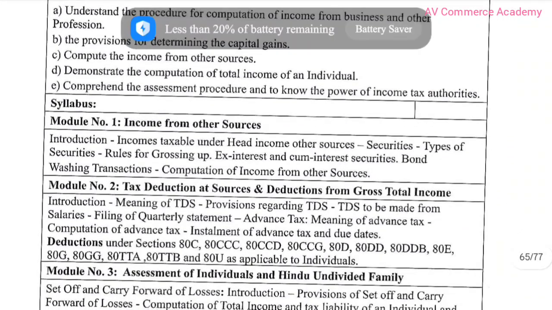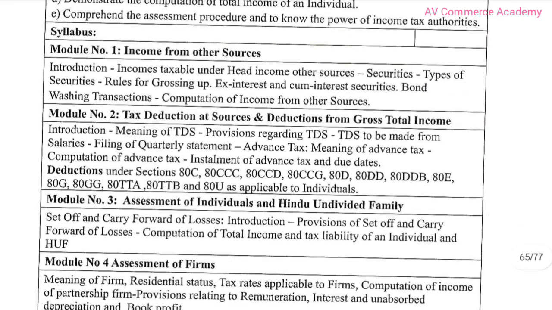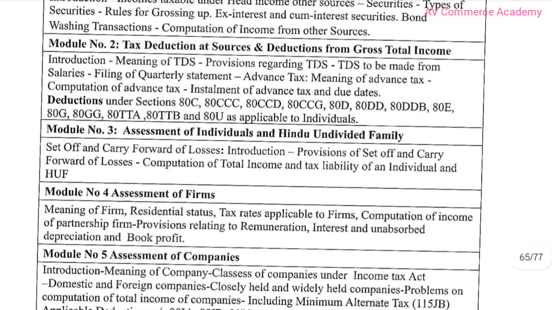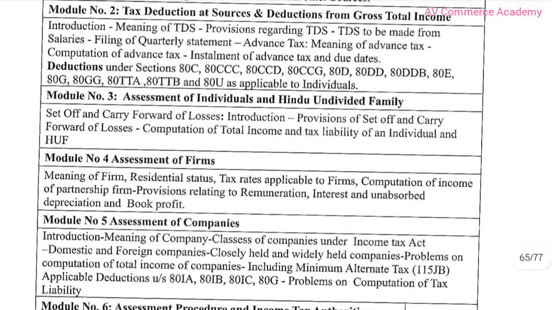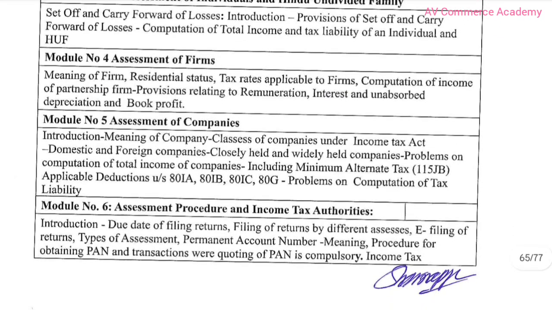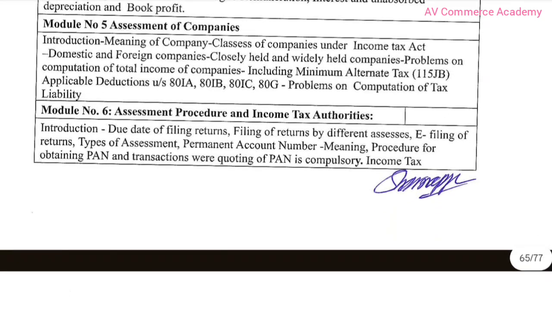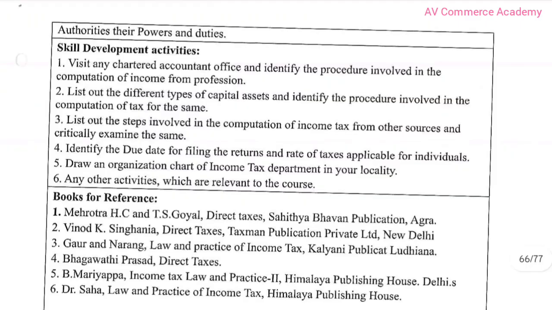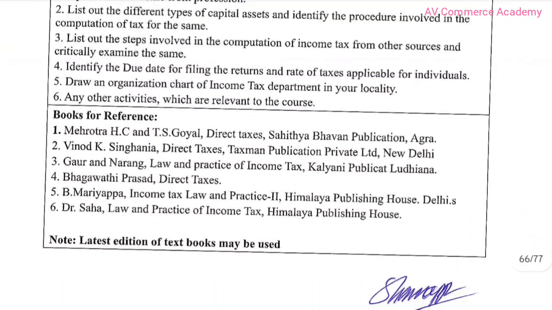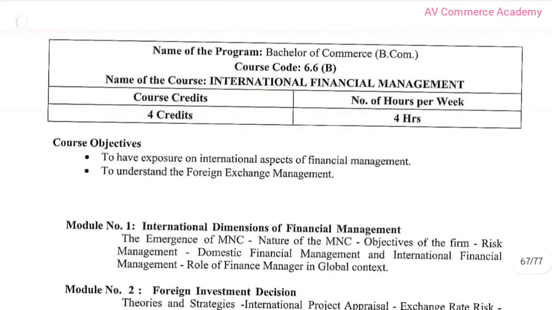And here is the next one, it is income tax 2, and first module is income from other sources. Second one is tax deduction at source and deduction from gross total income, and third one is assessment of individual and Hindu undivided family, and fourth module is assessment of firm, and module fifth is assessment of company, and module number 6 is assessment procedure and income tax authorities. Here are the skills, and here are books of references.